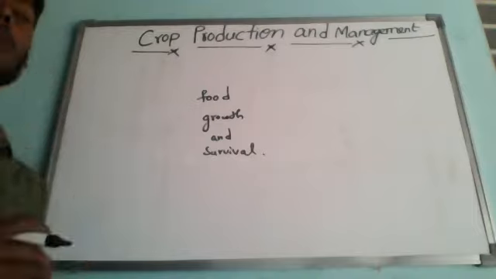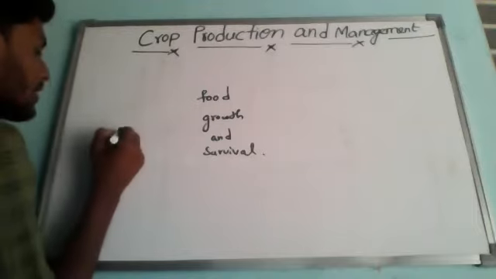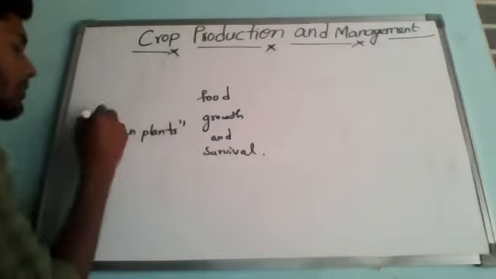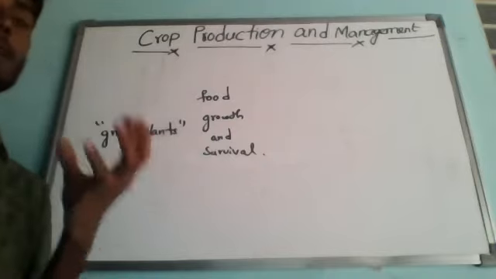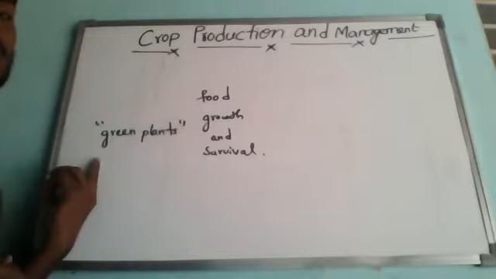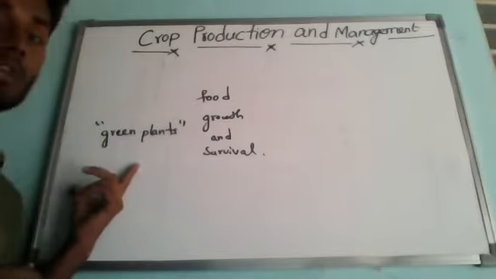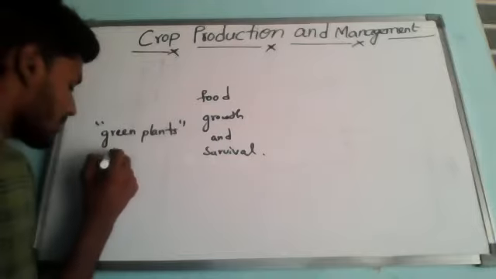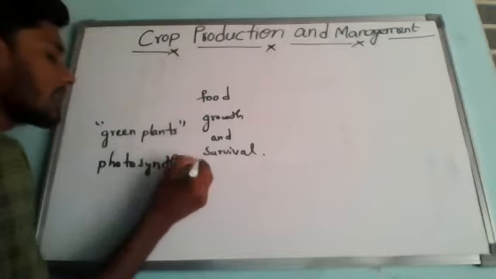So here if we observe living organisms like green plants, green plants means the plants which have green leaves. These green plants can synthesize their food by the process of photosynthesis, which we have studied in lower classes.